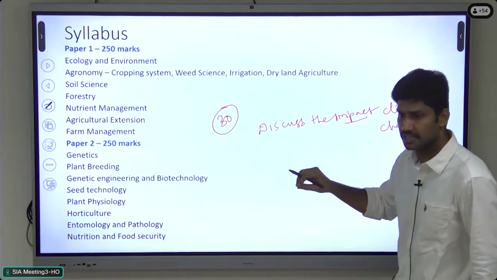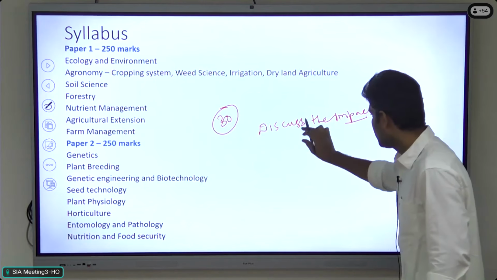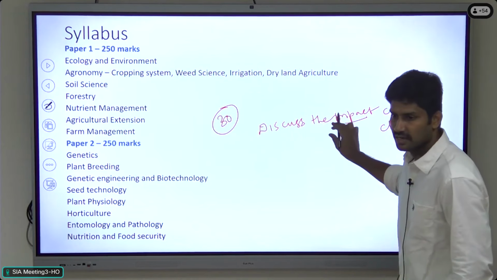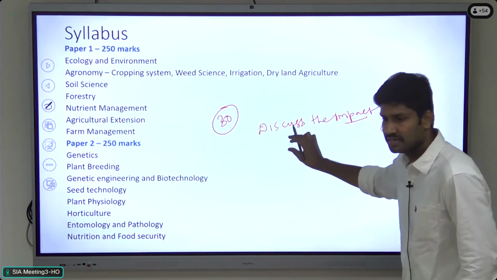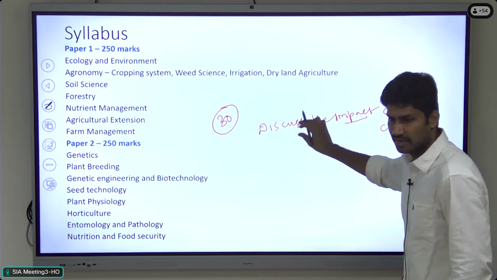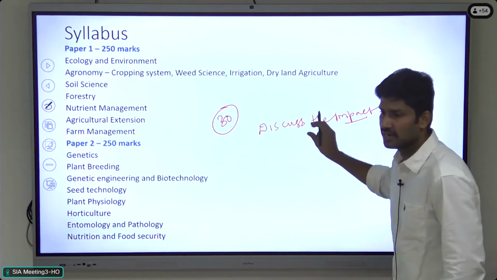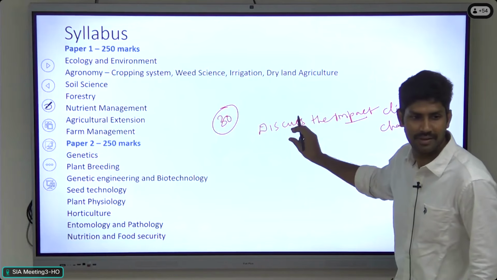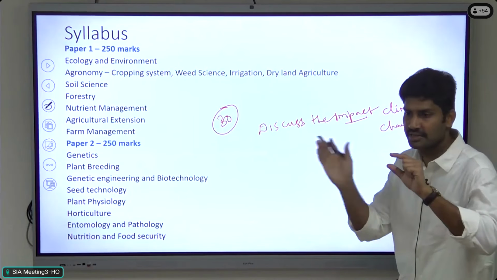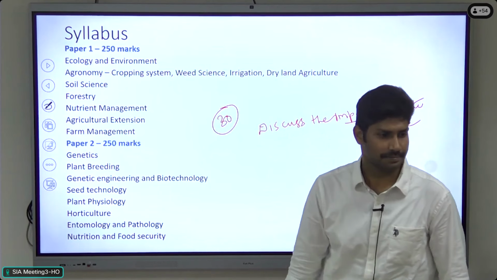But now, for the 20-mark question, in a single question they are asking what are the factors affecting crop production, climatic elements affecting crop production, what is the impact of climate change on crop production, and then what are the initiatives taken by the government regarding those areas. So in a single question, they are asking 3-4 sub questions for every topic.